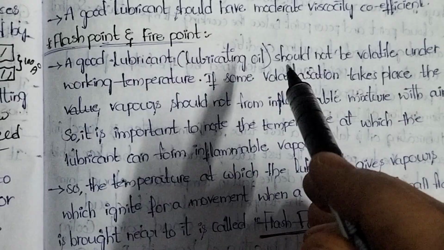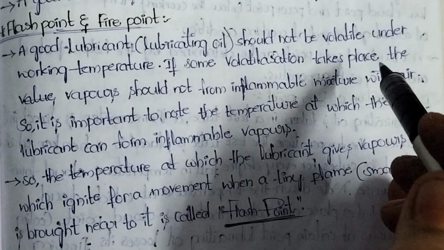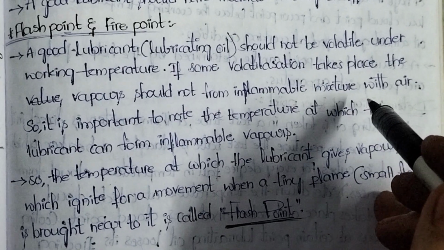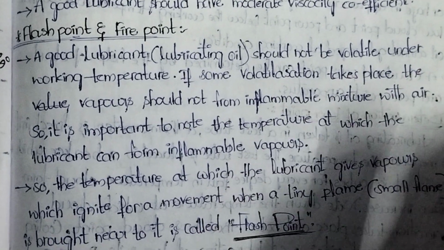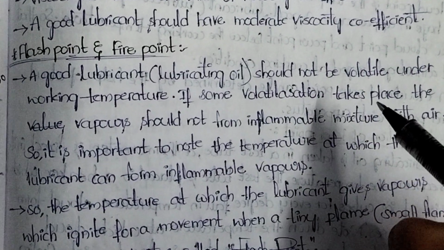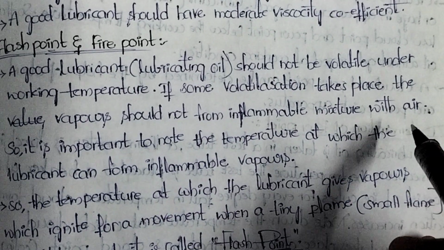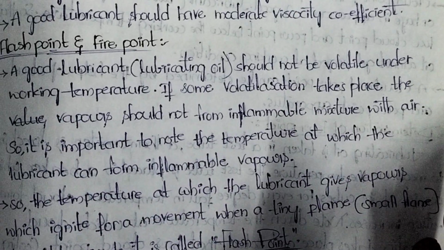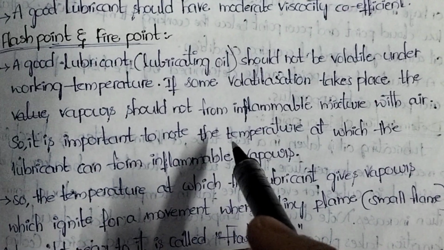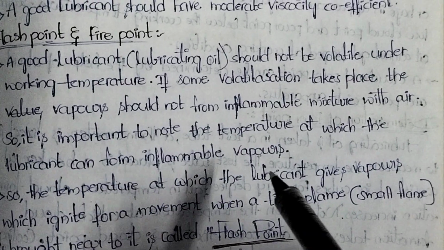That is the point you should remember. Look into the next point. If some volatilization takes place, the vapor should not form an inflammable mixture with air. It should not undergo any combustion process with air. So it is important to note the temperature at which the lubricant can form inflammable vapors.